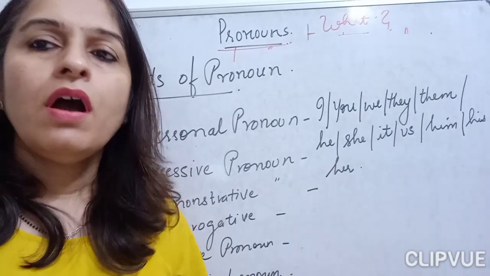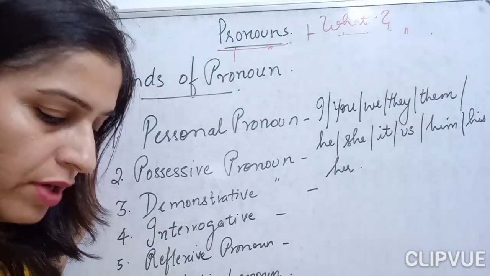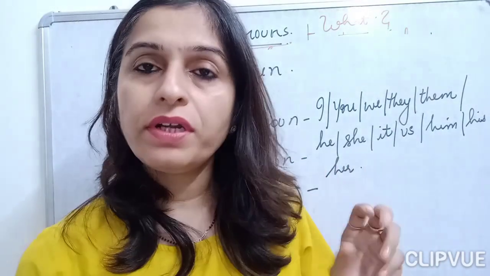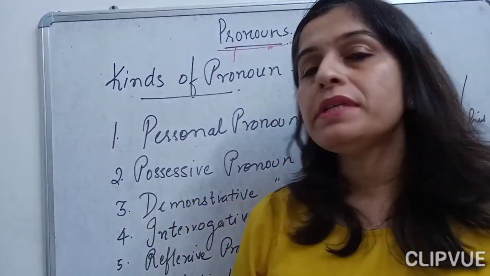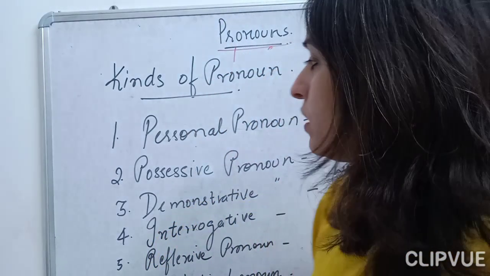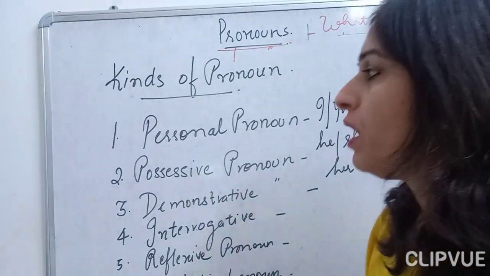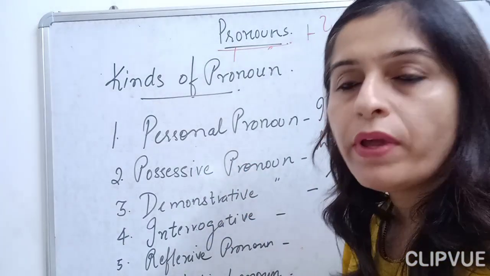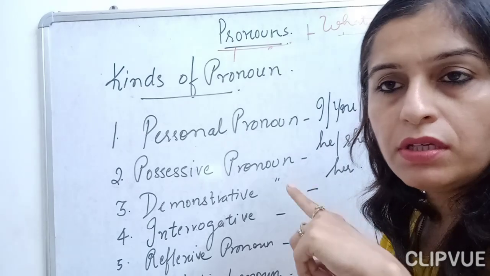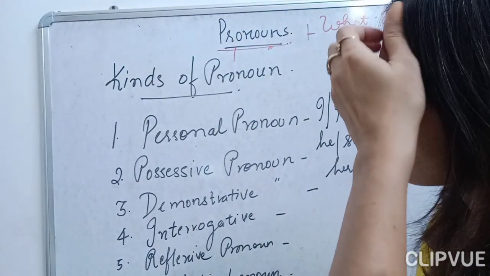tenses part. Okay, so now let's come on to another part of the pronouns, children. When we have studied what pronouns are, now we will be starting with the different kinds of pronouns. Okay, so the first pronoun, children, we have here is the personal pronoun. Okay, I told you when I was doing the first person, second person and third person what personal pronouns are, children.